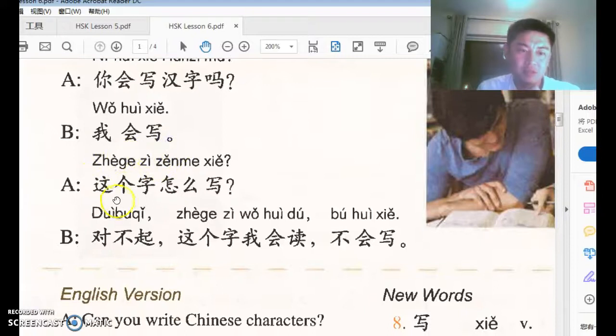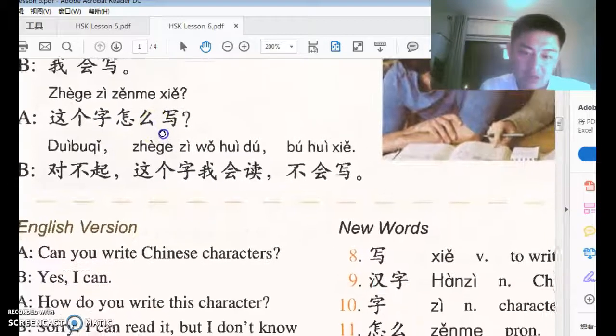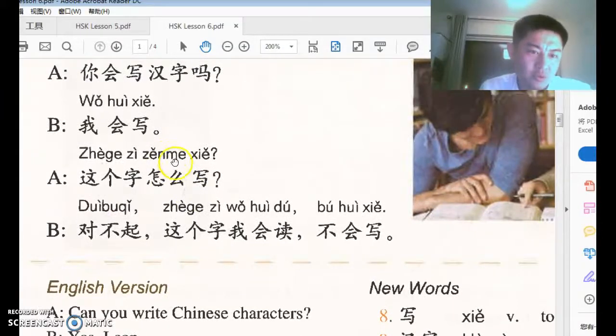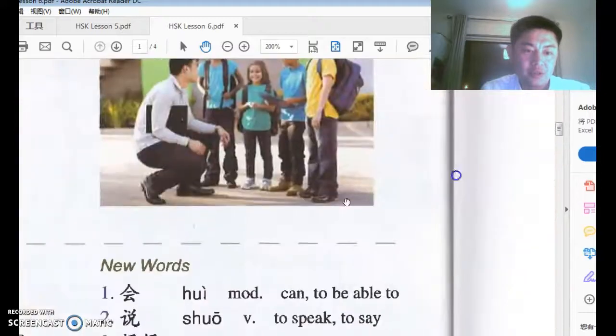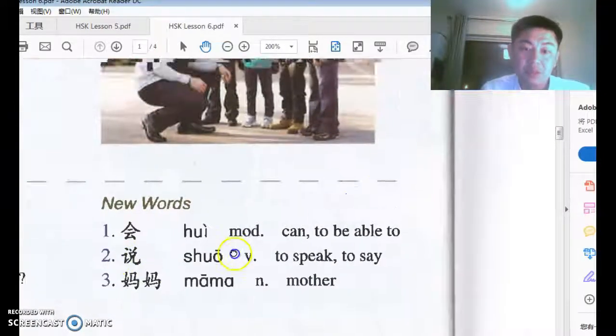Now this sentence, 这个字怎么写? 怎么 is a new word. It means how. When you place 怎么 before a verb, how to write, that's the meaning. Or how to say, 怎么说, that's a very important phrase that you should learn. 怎么说, how to speak, how to say, right?